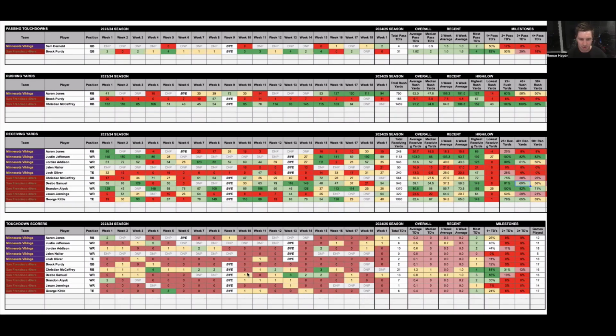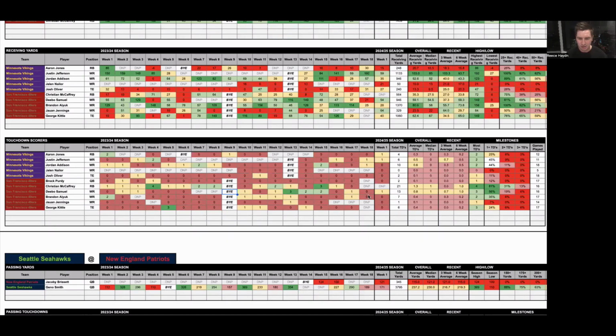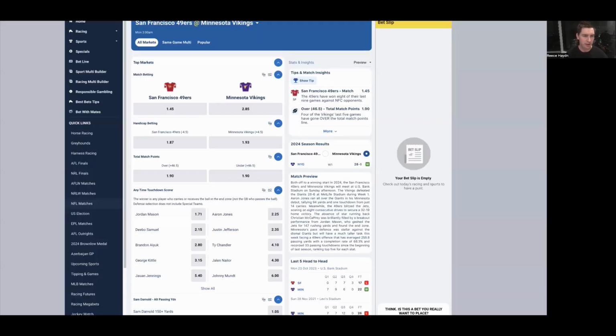Also, definitely like him to have a touchdown since the bye. So in week 9, when the 49ers had their bye last season, he scored a touchdown in all but 3 games, so in 7 of 10 games, and a total of 10 touchdowns during that time. Scores a touchdown in 56% of games, and I think he can find one here against this Vikings defense. So he'll be a potential touchdown scorer bet. Also like his receiving yards for him to have a big game. So they're the kind of 3 angles that I'm looking at there with the San Francisco-Minnesota game.